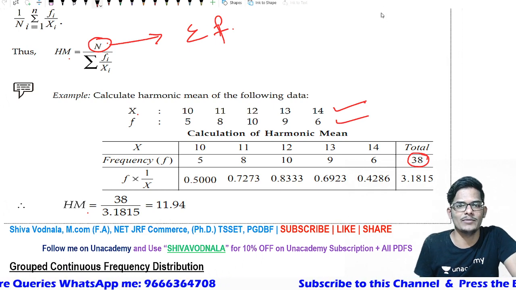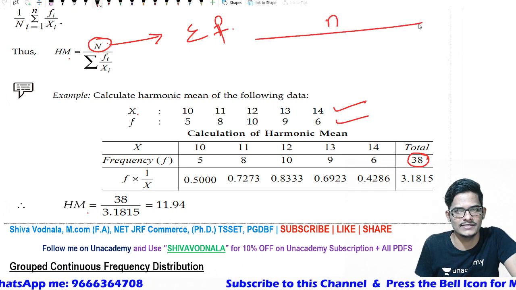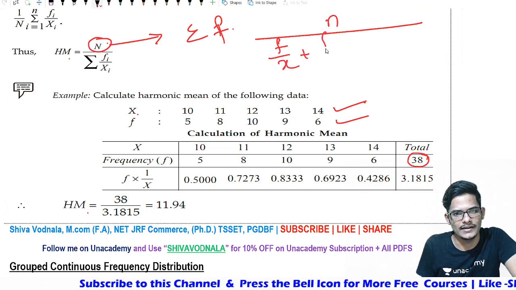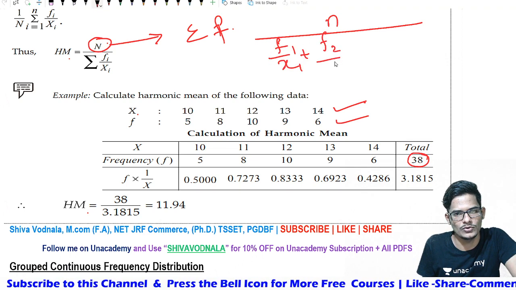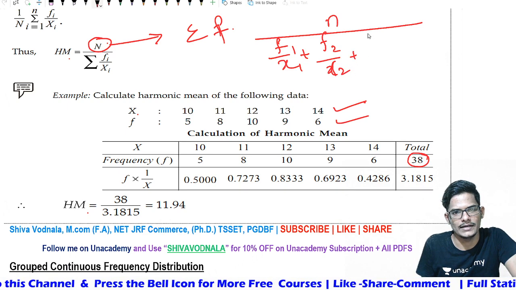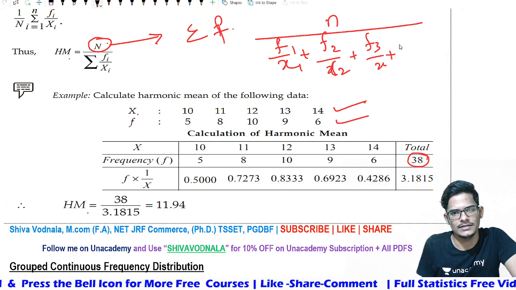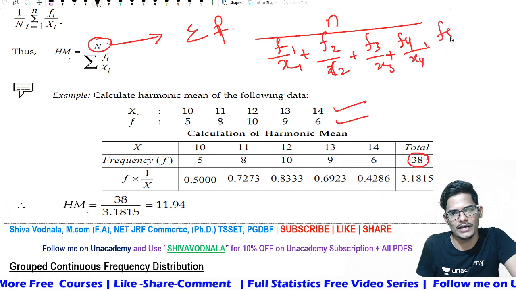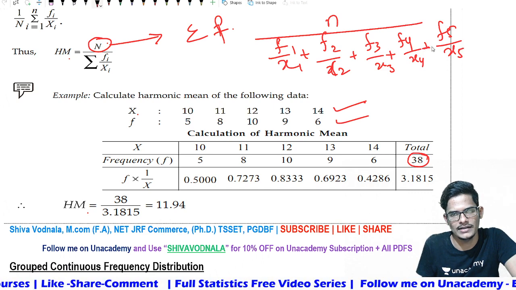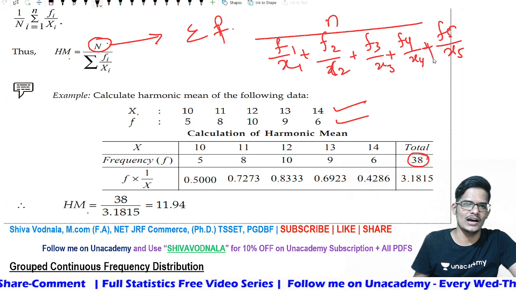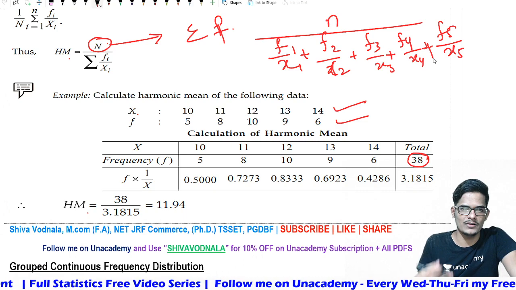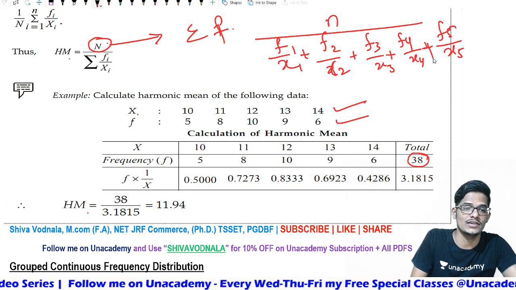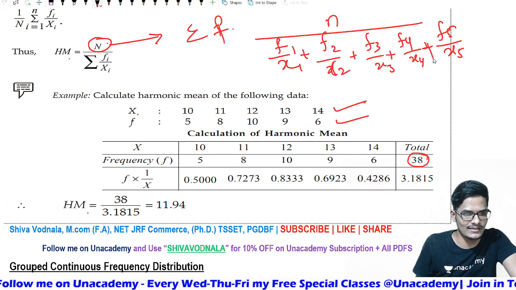So the ultimate final formula for the discrete series is n divided by f1 by x1, f2 by x2, f3 by x3, f4 by x4 and f5 by x5. This is the formula, right? Frequencies divided by the observation. It is the reciprocal of the arithmetic mean, the reciprocal of the frequency divided by the observation. So that is the formula, and next is the continuous series.